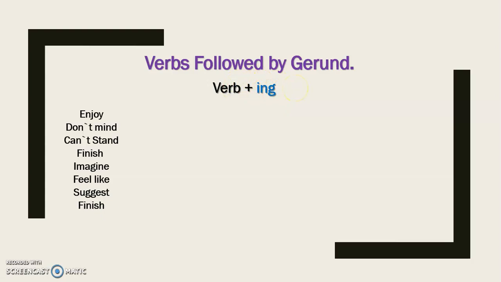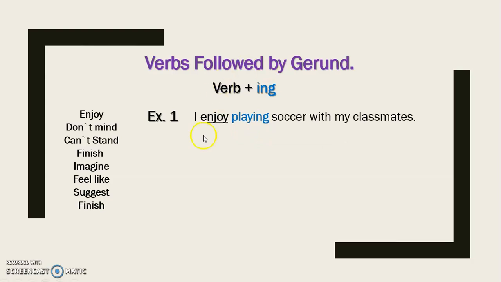So in this group of verbs, we have the verbs enjoy, don't mind, can't stand, finish, imagine, feel like, suggest, and finish. Okay, so pay attention to the examples that I have prepared for you and take note of this. Okay, so let's start with example number 1. I enjoy playing soccer with my classmates. As you can see here, we have two verbs together. And the first verb is enjoy, and that means that the next verb needs to be with ing.